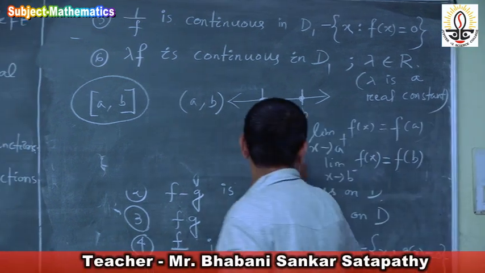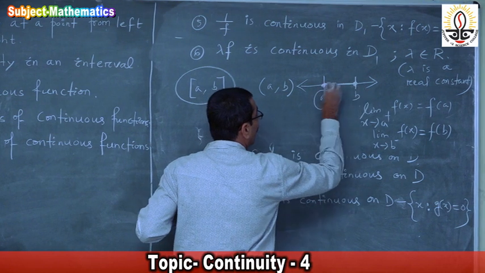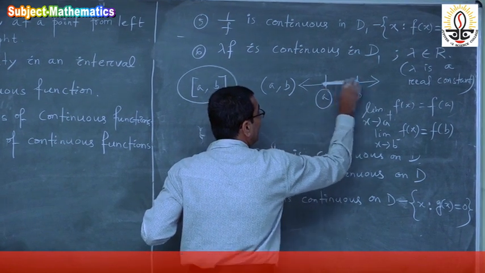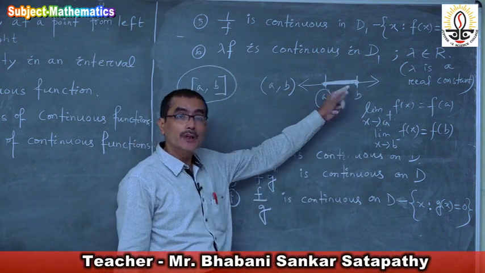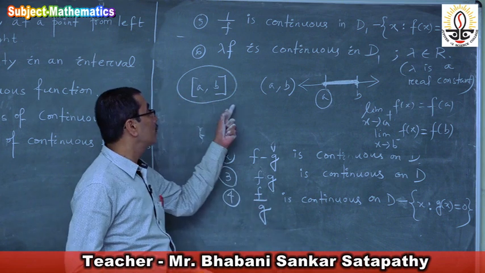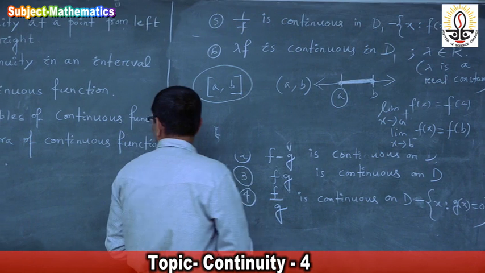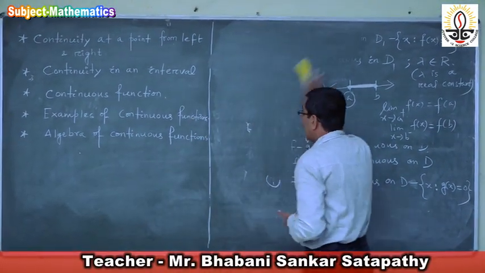Then the function is continuous at each point of the open interval AB. At each point inside AB, the function is continuous, then we can say the function is continuous in the closed interval AB. Clear?